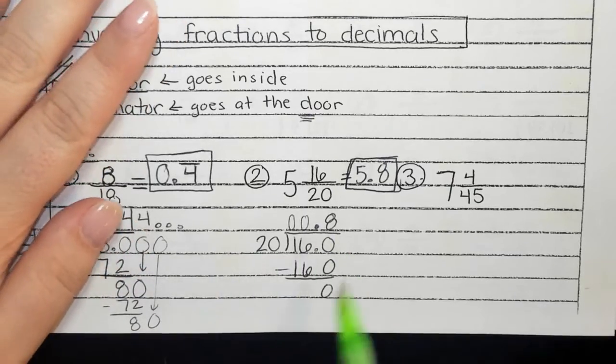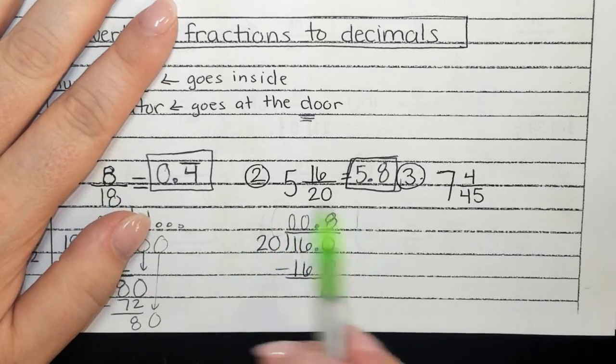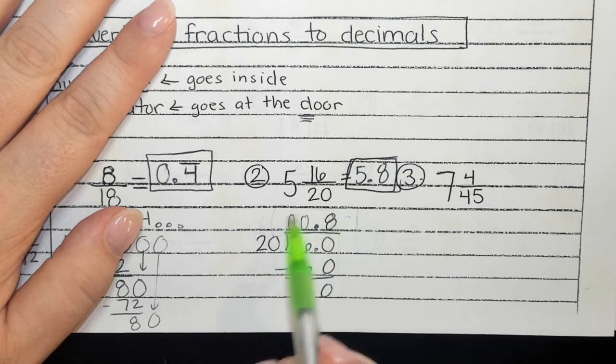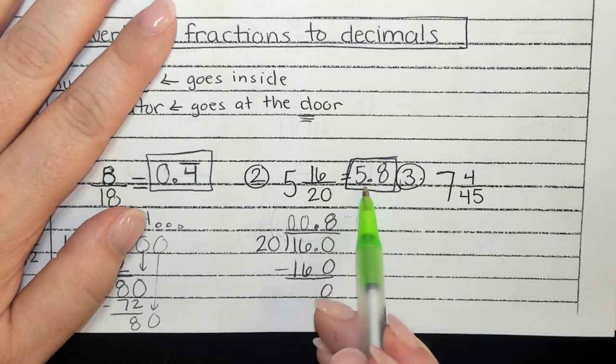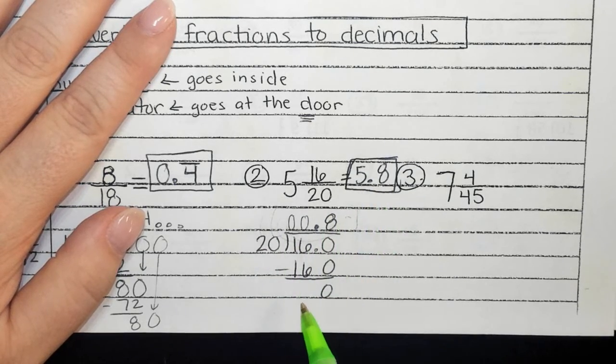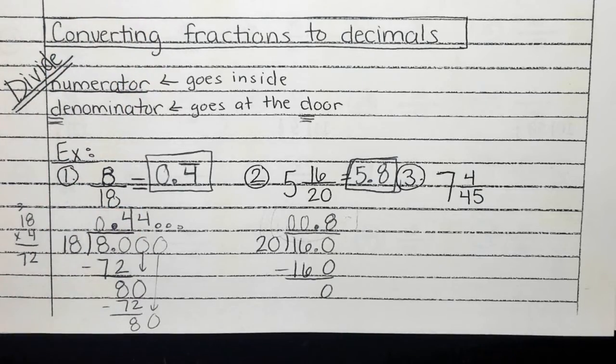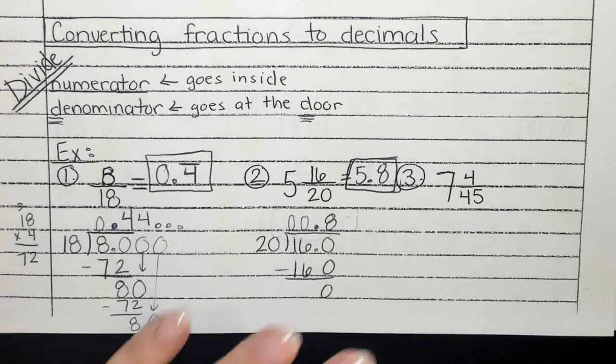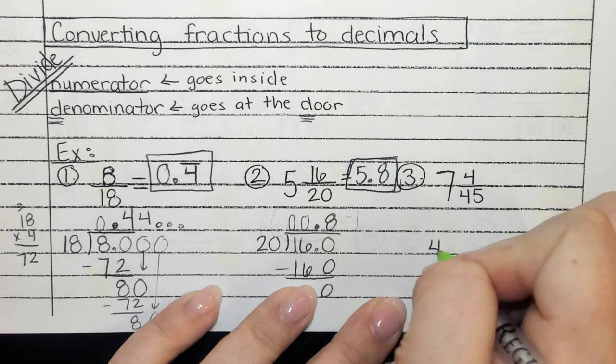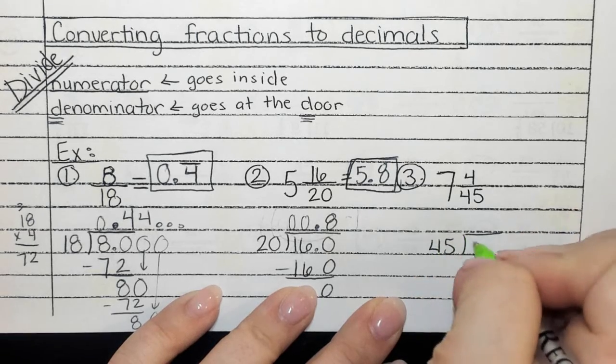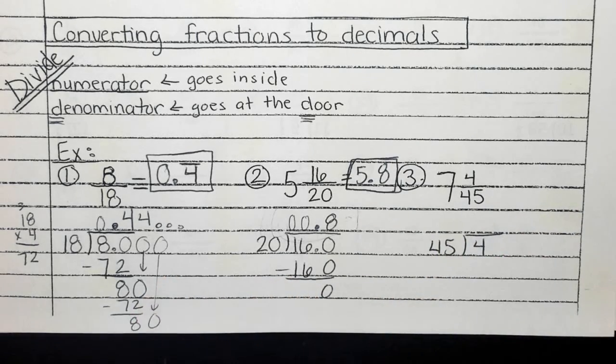What happens on these is people will circle their answer here and say that's it. That's not my answer. That's just my decimal. Do y'all see the difference? Okay. All right, so for number 3, what's going to go at the door? 45. Josh? 45. Did I hear a question? Are we okay? Okay.